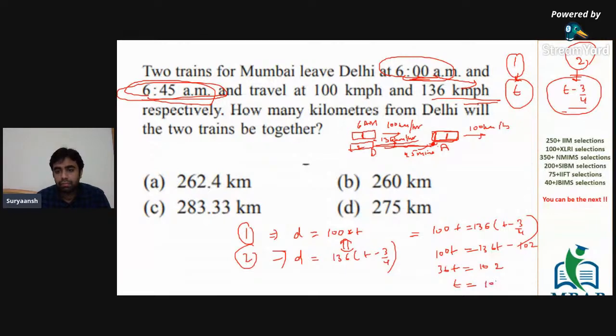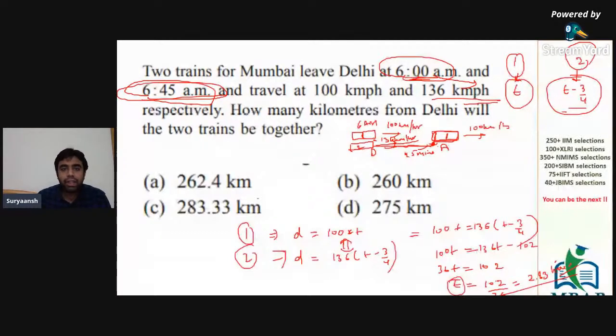102 by 36, which is somewhere around 2 point something. You can use the on-screen calculator as well to find out. I think this comes out to be 2.83 hours. So now t is the time, which is coming out to be 2.83 hours.